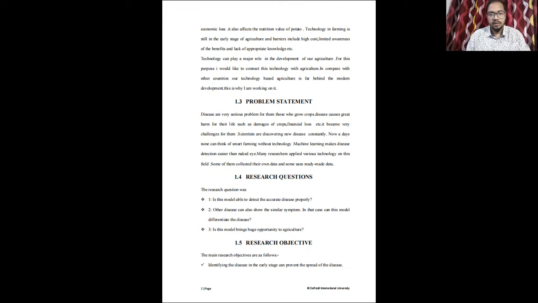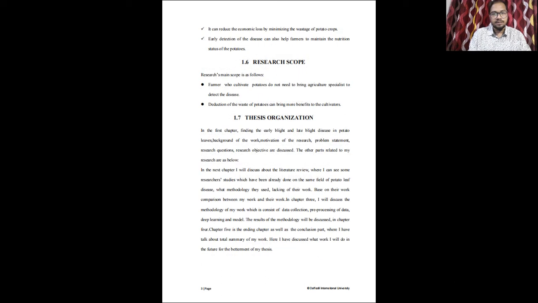Research objective. The main research objectives are as follows. Identifying the disease in the early stage can prevent the spread of the disease. It can reduce the economic loss by minimizing the wastage of crops.